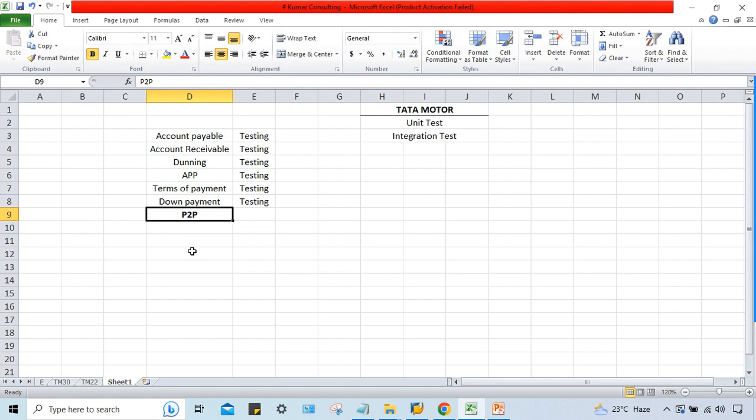Now, when you talk about B2B purchase or B2B sales, B2B means business to business, right? So when you talk about business to business purchase, look at here, they follow this P2P process. What is this P2P process, guys? P2P process means certain activities.